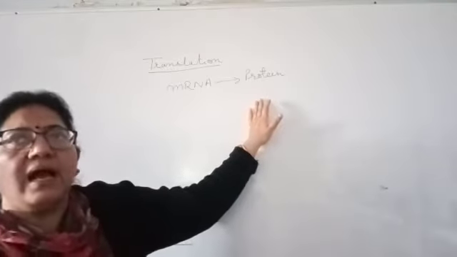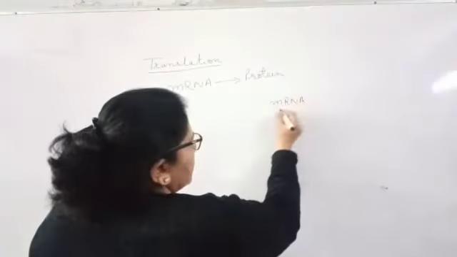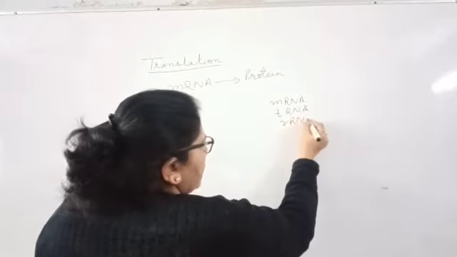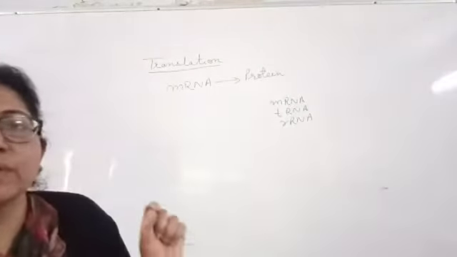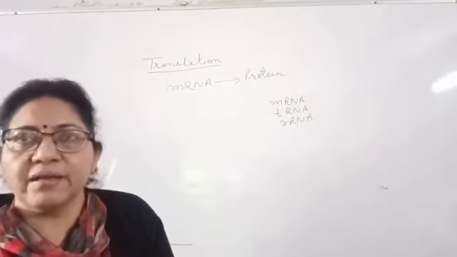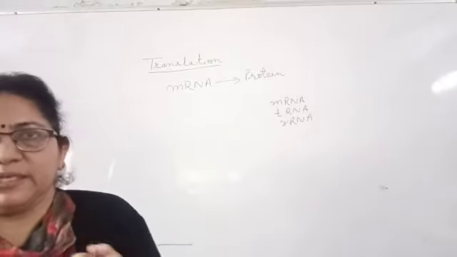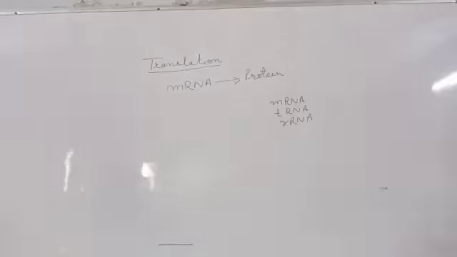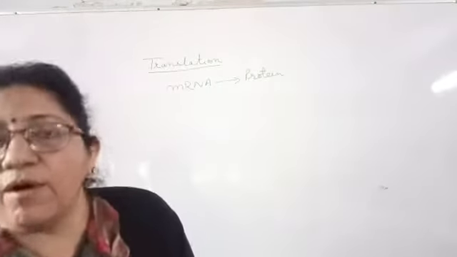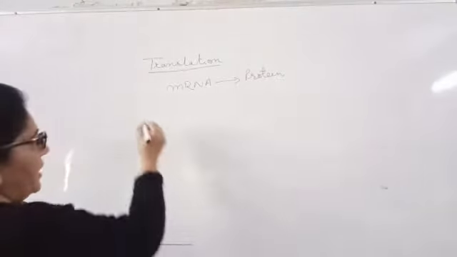All three RNAs, that is mRNA, tRNA and rRNA, participate in translation, and they first have to be activated and prepared to carry out the process. So the first step of translation is activation of amino acids present in the cytoplasm.